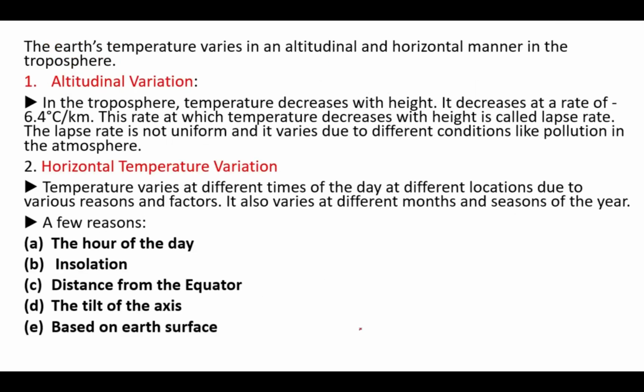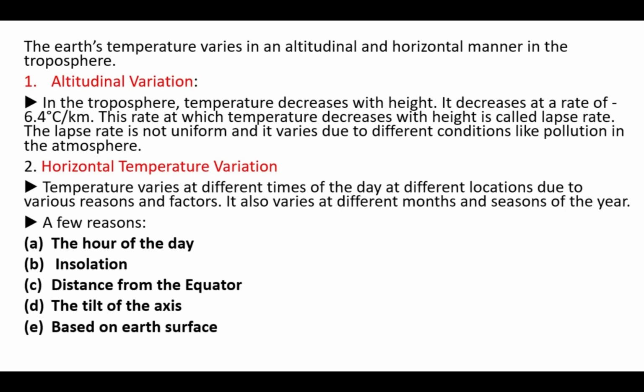The earth's temperature varies in an altitudinal as well as horizontal manner in the troposphere. In the altitudinal manner, you've already studied in the layers of the atmosphere, in the troposphere the temperature decreases with the height. It decreases at a rate of minus 6.4 Celsius per kilometer, and this rate at which the temperature decreases with the height is called lapse rate. You have already studied that the lapse rate is not uniform and it varies due to different conditions like pollution in the atmosphere.